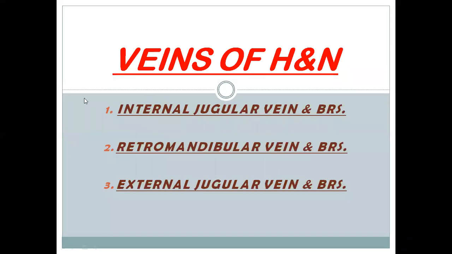So the veins of the head and neck. In the veins of the head and neck, we will discuss the internal jugular vein and its branches, which is very important. We'll discuss how the retromandibular vein is formed and what are its branches, the external jugular vein and its branches. So we'll discuss three of the important veins.